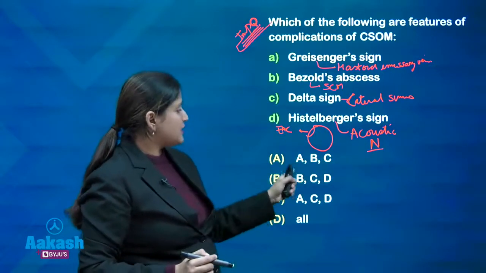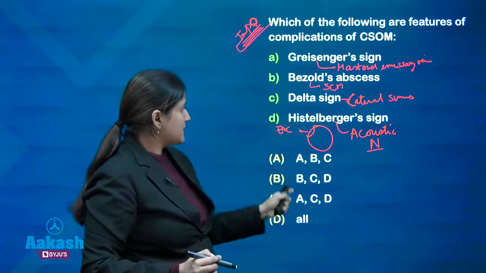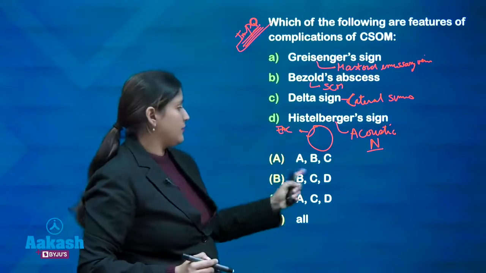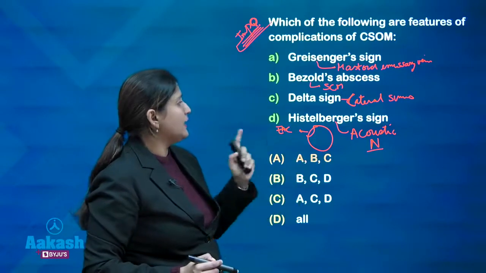So, what is the correct answer? Is it A, B, C? Is it B, C, D? Or is it A, C, D? Or all of the above? So, the answer we know is A, B, C.